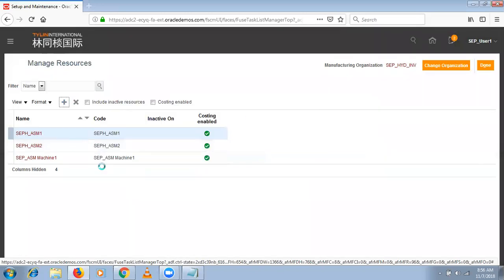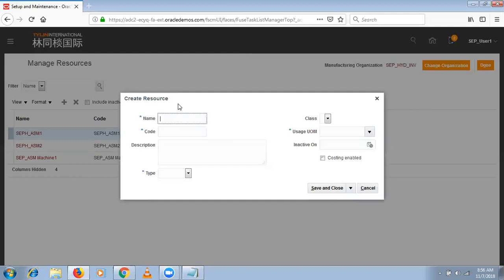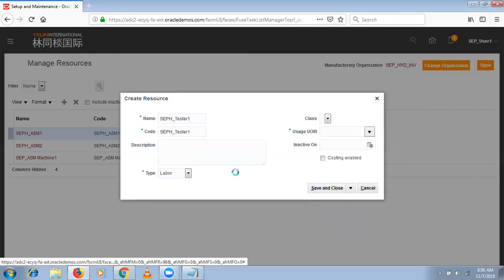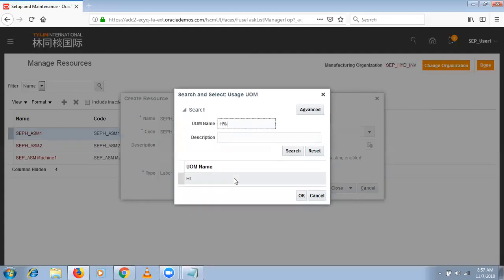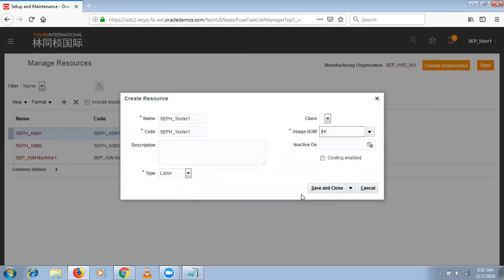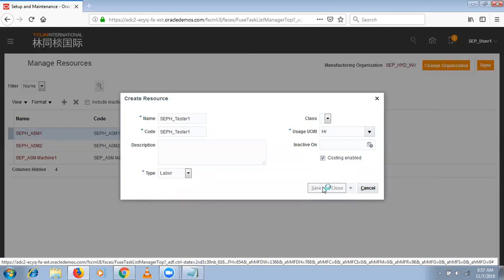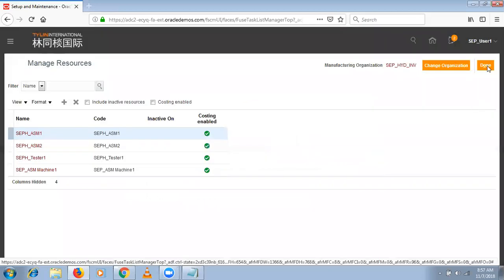I'm going to define one more resource for testing purposes, say CPH_tester_1. It is just the resource name. The tester is labor only. For usage UOM, I'm going to charge this tester on an hourly basis. Hour. Select. Okay. Select. I'm including costings. Select. Save and close. Select done.